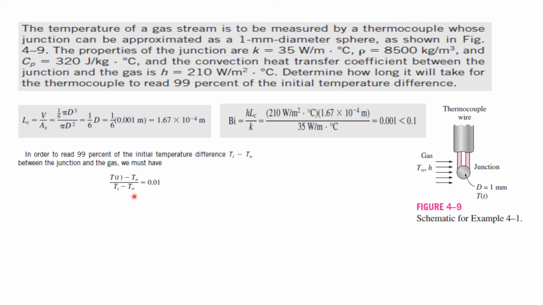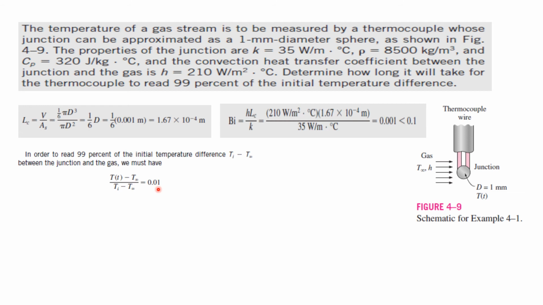Before I go, they have given one sentence here: determine how long. You have to find out time here, not temperature. What is the time taken for the thermocouple to read 99% of the initial temperature difference? The initial temperature difference is Ti minus T infinity. So we must have (T(t) minus T infinity) by (Ti minus T infinity) equal to 0.01.